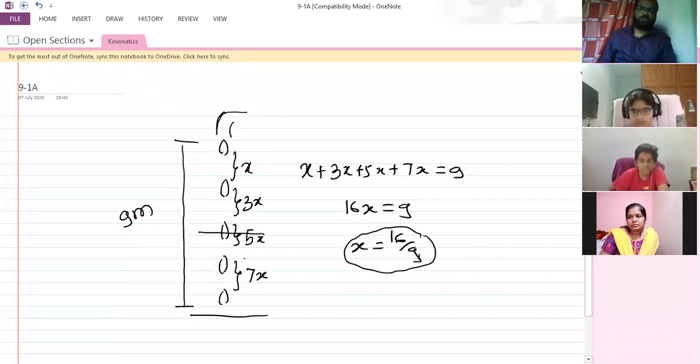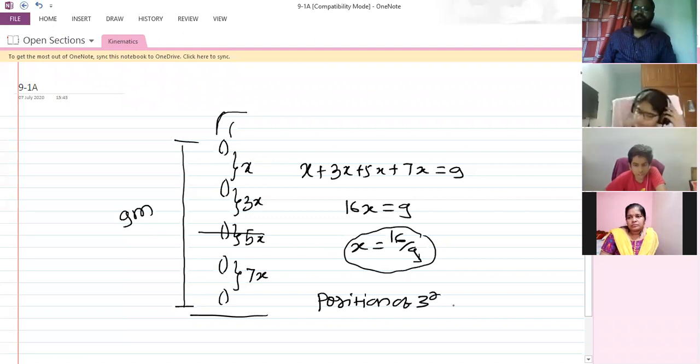We want the third drop from the ground, so the position of the third drop will be 7x plus 5x, and that is 12 into the value of x, 9 by 16. Do 12 into 9 by 16 once and tell me.